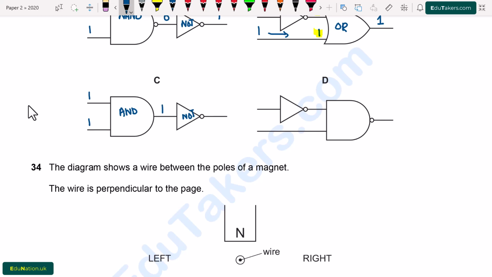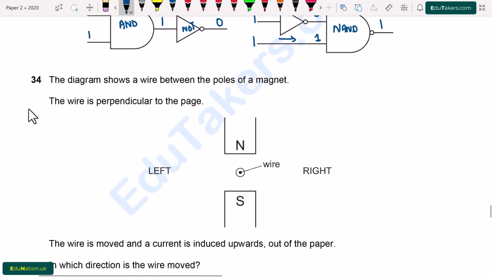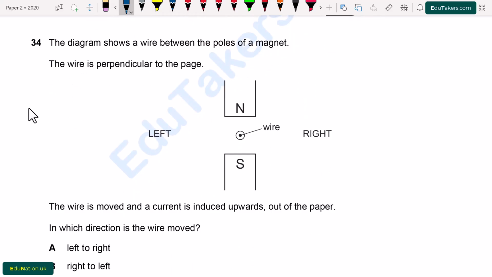When both inputs are high, the output will be high in an AND gate. So here is 1, and this one changes into 0 when there is a NOT gate. So option C is correct, that when both of the inputs are 1, 1, the output will be 0. In option D, we will check 1 and 1. This one changes into 0 and this comes as it is. So 1 and 0, by combining NAND gate, gives 1. So this is also incorrect.